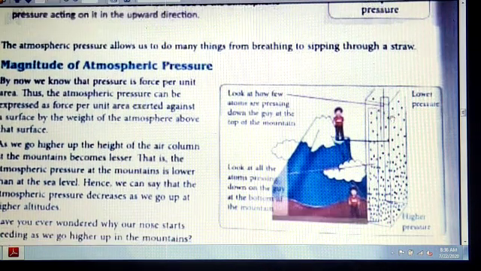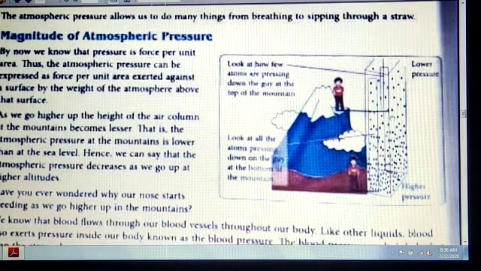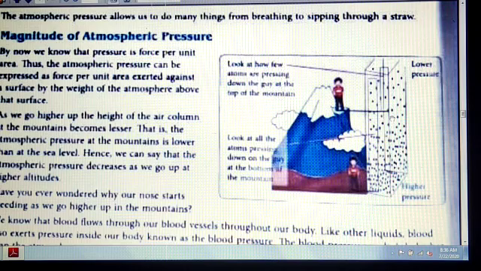Pressure, all of you know, is force per unit area, and atmospheric pressure is force per unit area exerted against a surface by the weight of the atmosphere above that surface. As we go higher up, the height of the air column at the mountains becomes less. So atmospheric pressure is lower at the mountains than at sea level. That is why many people, when they climb to high altitudes, have breathing problems.